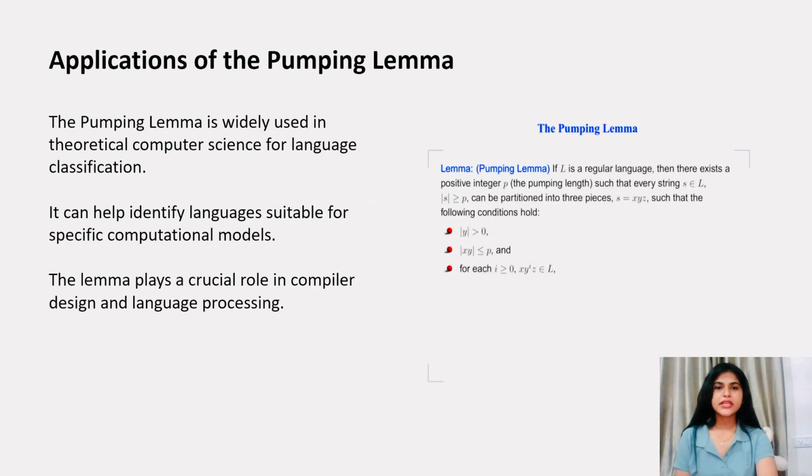Applications of the pumping lemma. The pumping lemma is widely used in theoretical computer science for language classification. It can help to identify languages suitable for specific computational models. The lemma also plays a crucial role in compiler design and language processing.